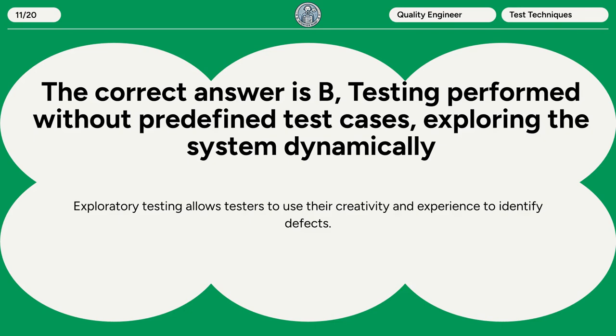The correct answer is B. Testing performed without predefined test cases, exploring the system dynamically. Exploratory testing allows testers to use their creativity and experience to identify defects.